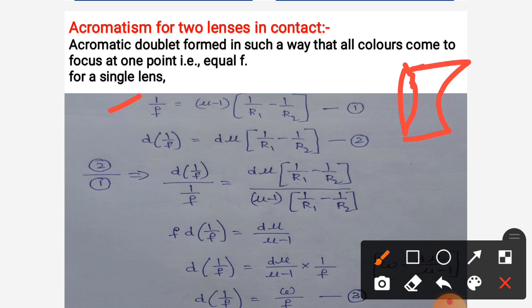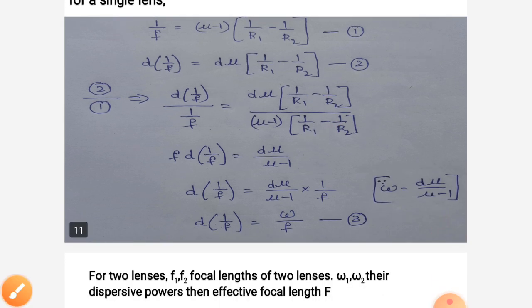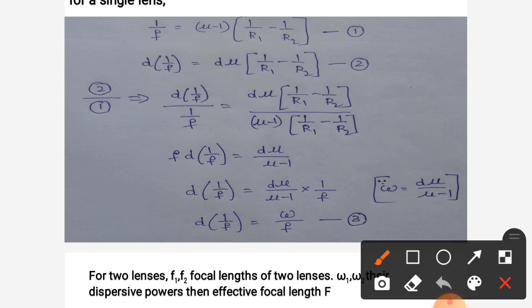Dividing equation 2 by 1, we get d(1/f)/(1/f) = d mu/(mu - 1). Cancel these two like this. Then we get d(1/f) = d mu/(mu - 1) into 1/f. Here d mu/(mu - 1) is nothing but the dispersive power omega. So d(1/f) = omega/f. The change in 1/f is nothing but omega/f.